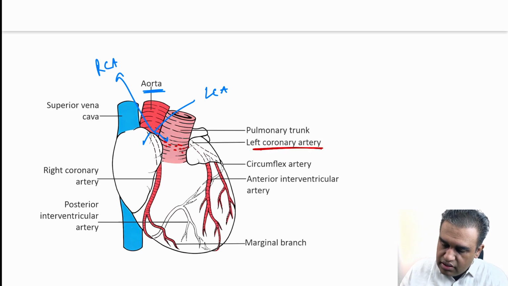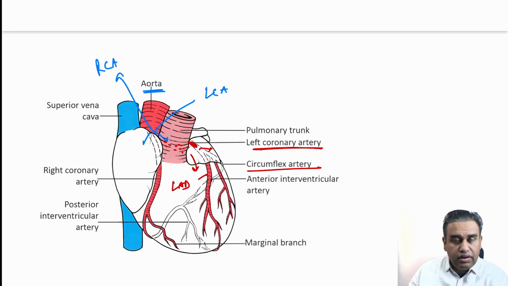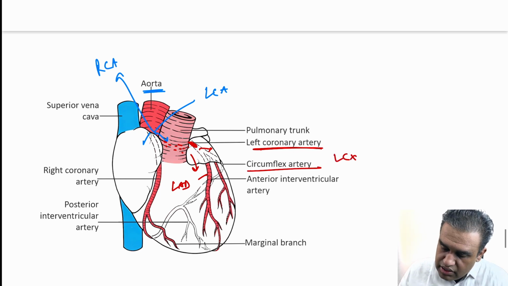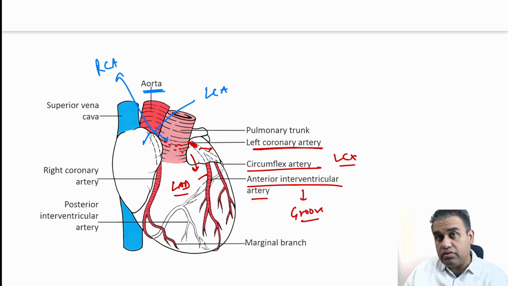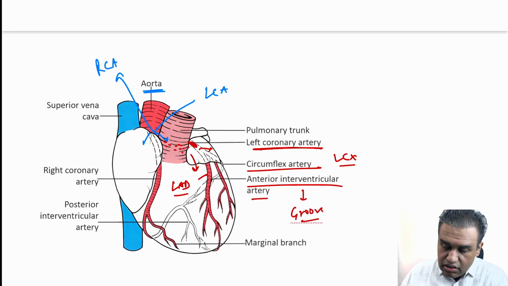Then the LCA is shown over here. This is the LCA, right? And the LCA bifurcates into these two branches, one going over here, this is the LAD, and one going around, or circumflexing around the left border of the heart, that is the LCX or left circumflex artery. So this LAD artery, or the anterior interventricular artery, is the one that is running in the anterior interventricular groove and not the circumflex. That was the wrong option in the question.